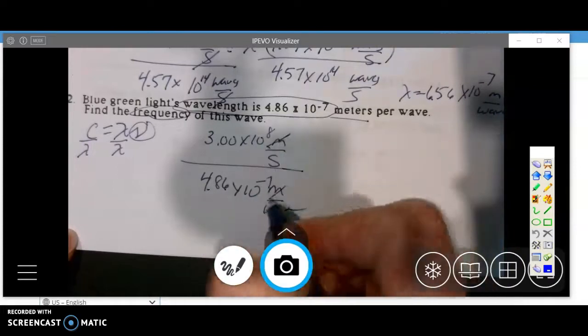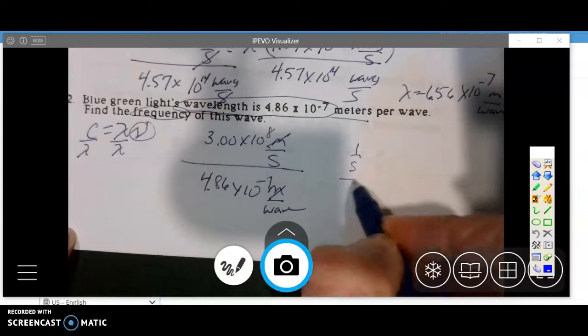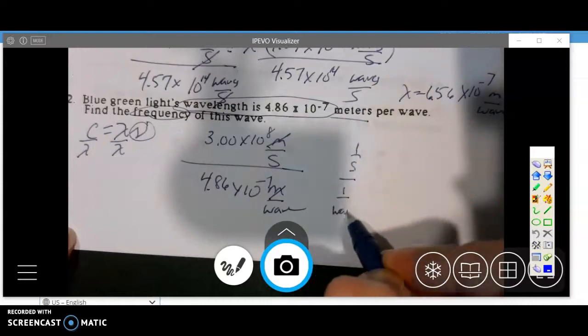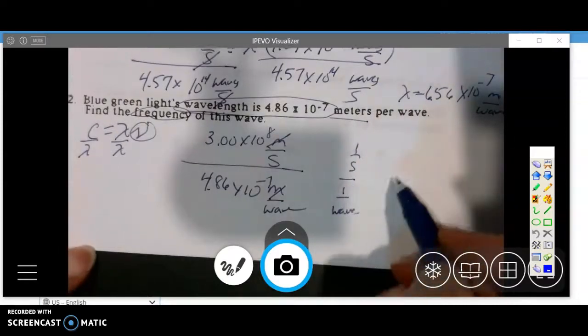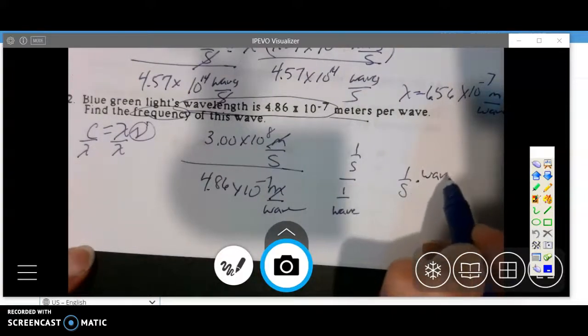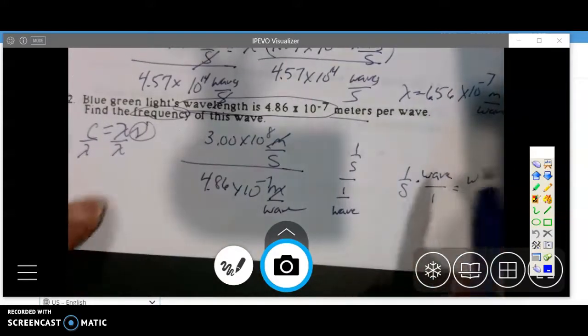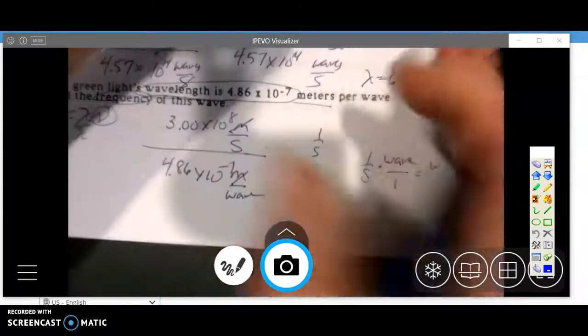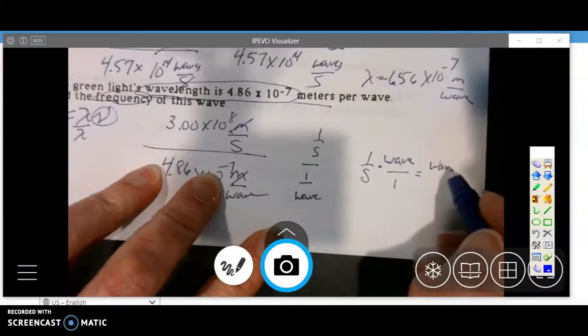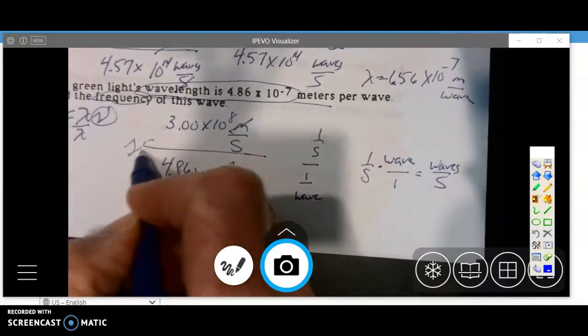Your meters will cancel. So this gives you units of 1/seconds divided by 1/waves. When you do your algebra here, when you divide by a fraction, you multiply by the reciprocal. That's how we end up with waves per second for the unit. And again, you likely won't see that.